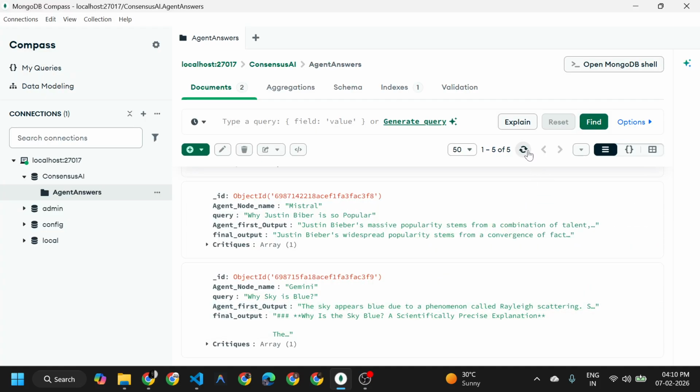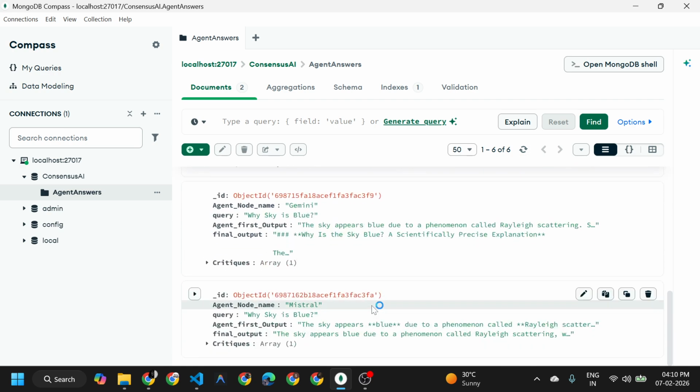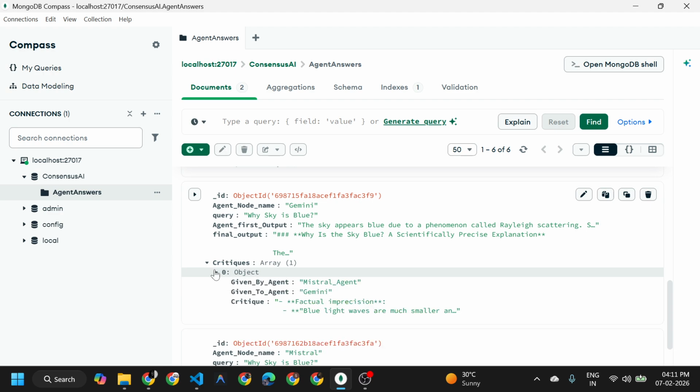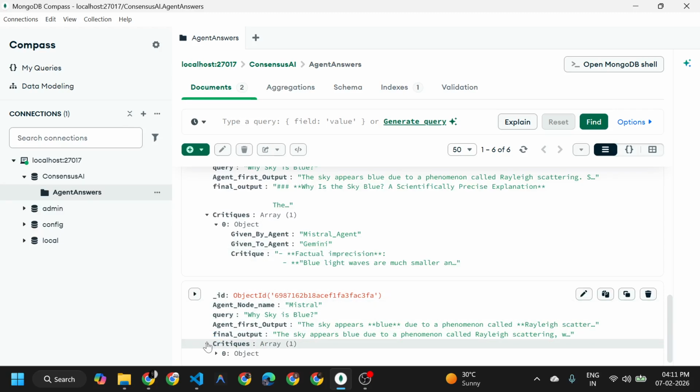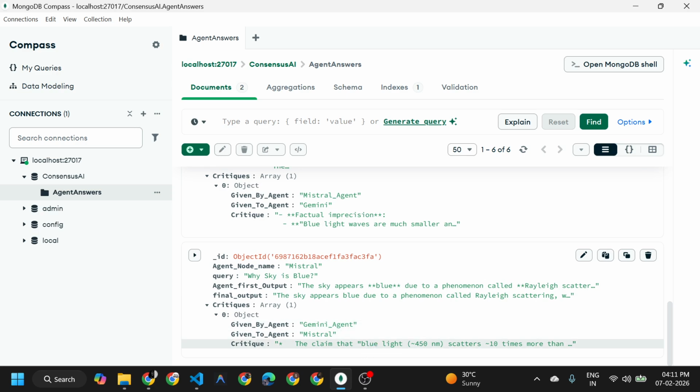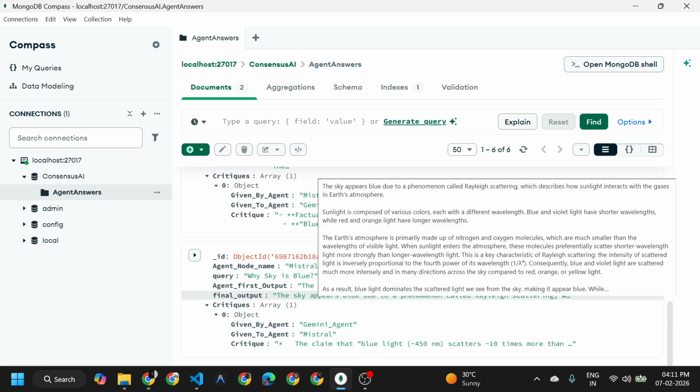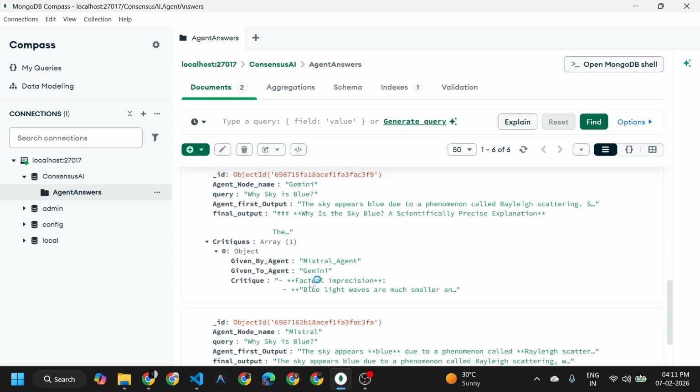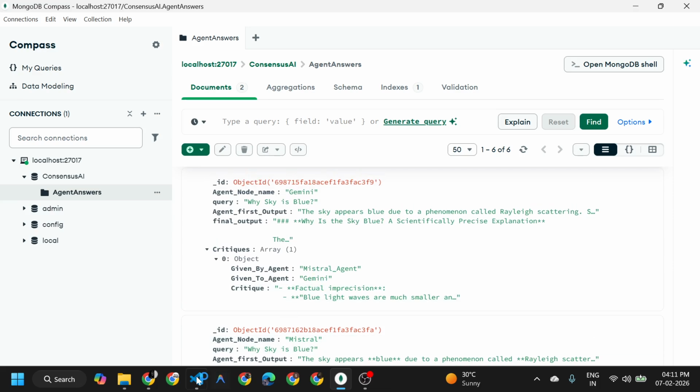And you can see in the records also, first of all, Gemini created the output, Mistral critiqued it, then it was given by the Mistral to the agent Gemini, and here is the critic. Then it created the final output. The similar thing happened for the Mistral: the Gemini agent gave the critic for the Mistral, and then it created the final answer. Then this final answer went to the supervisor.